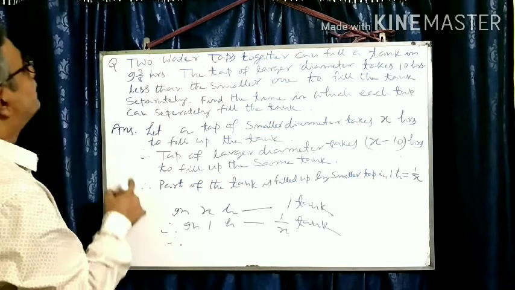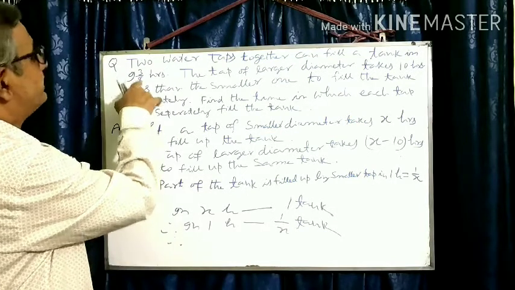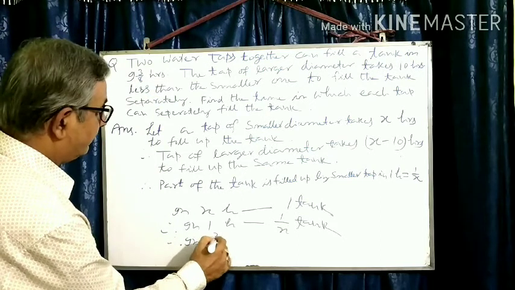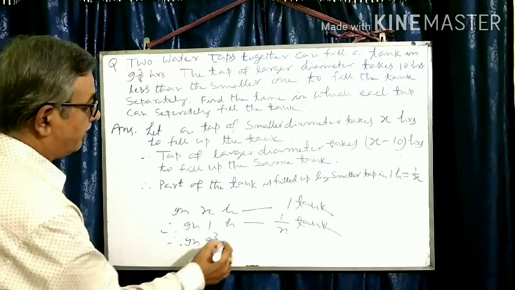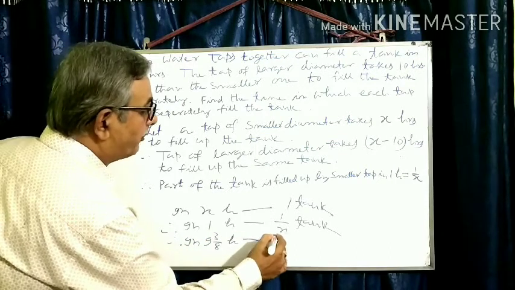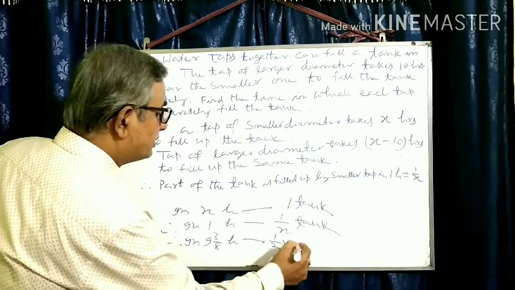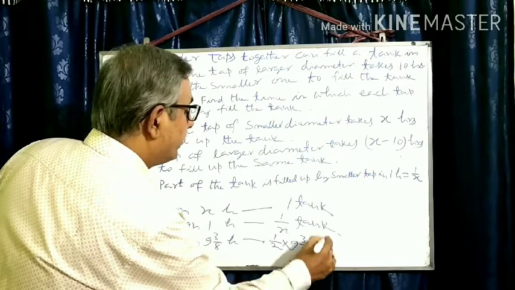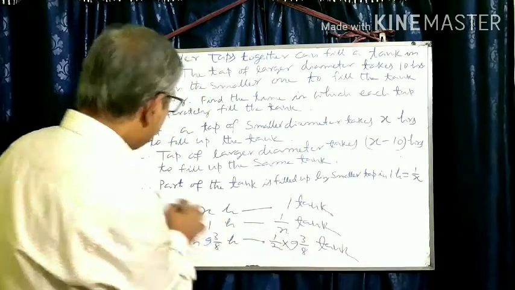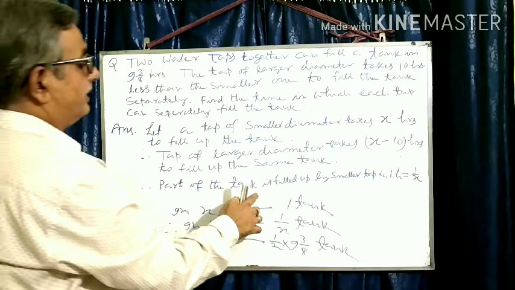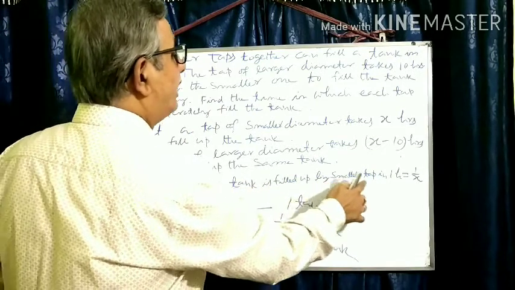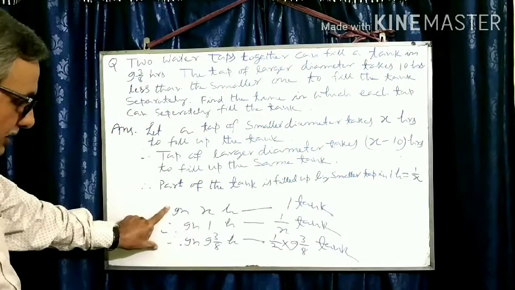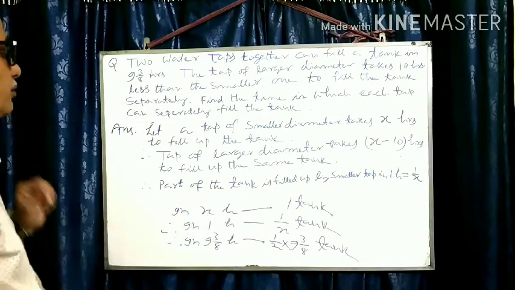Therefore, in 9 and 3 by 8 hours, how much tank will be filled up? 1 by x into this much time. That is the unitary method. So you came to know the sentence: the part of the tank filled up by a smaller tap in 1 hour is equal to 1 by x. My dear students, these things you understood nicely.